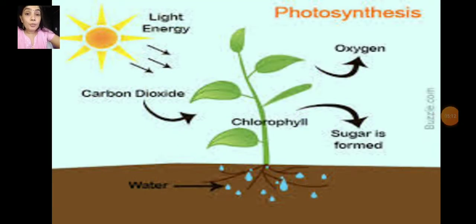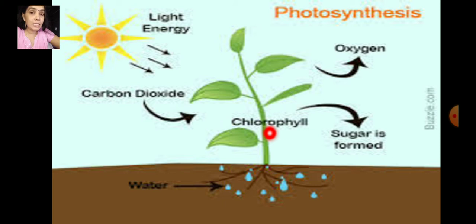You know that humans also prepare food. Your mom cooks food. So how does she cook? We need fire, water and vegetables to cook food, right? Similarly, to make their own food, plants also need some essential factors.